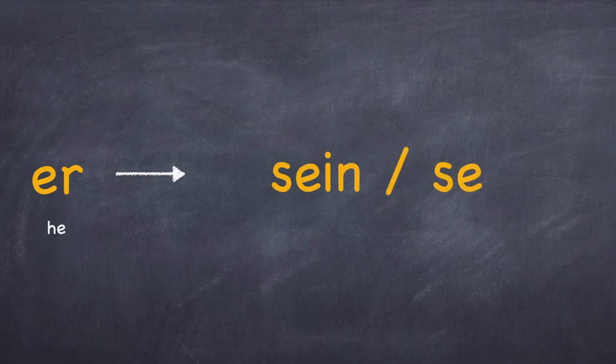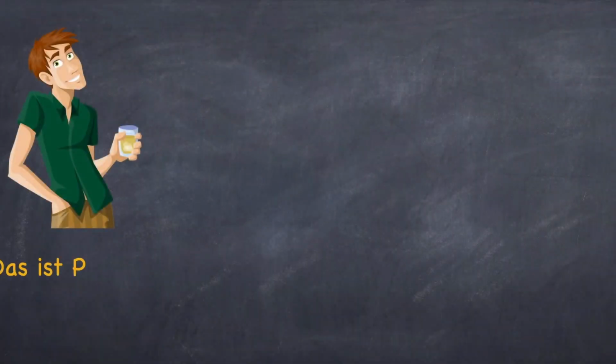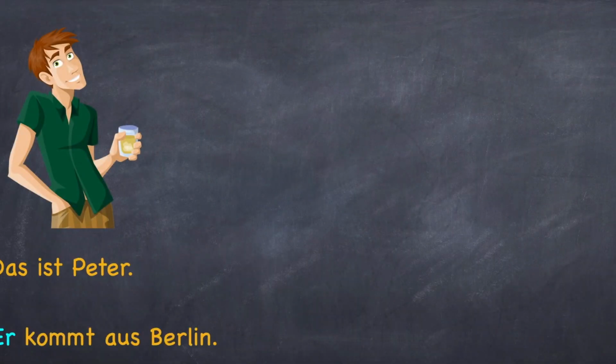The next pronoun is er, and the possessive articles for er are sein or seine. I'm sure by now you know that when the article is der or das, you use sein, and when the article is die, in singular or in plural, you would use seine. Now let's see how to use them.